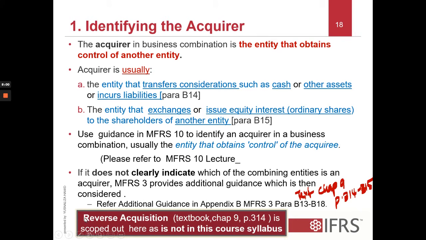However, within this FAR 320 discussion of this particular course, reverse acquisition is scoped out because it is not in this course syllabus. If you are interested to know more about the reverse acquisition, you can go and refer to the MFRS itself. But we're not discussing reverse acquisition here.